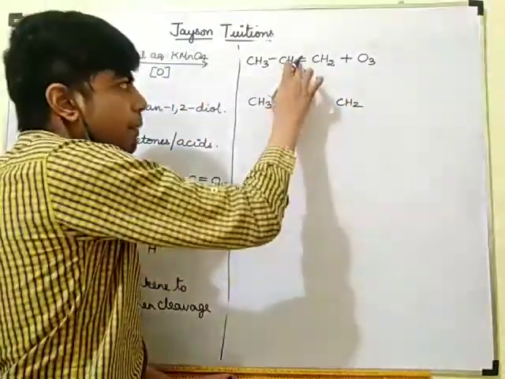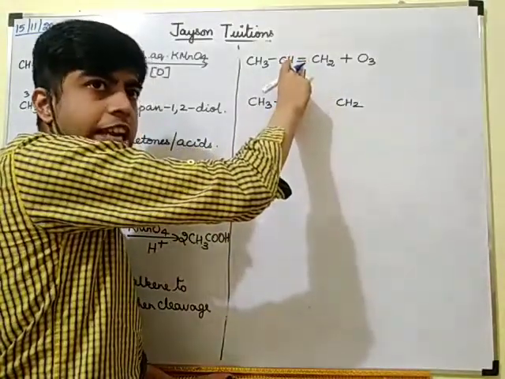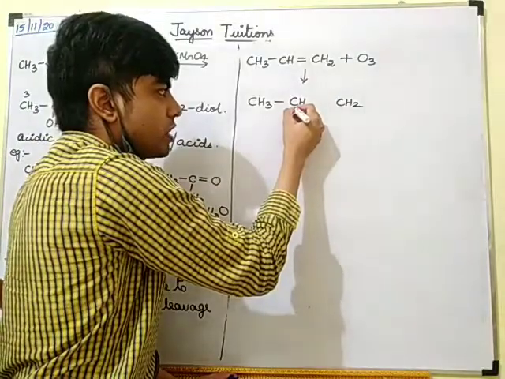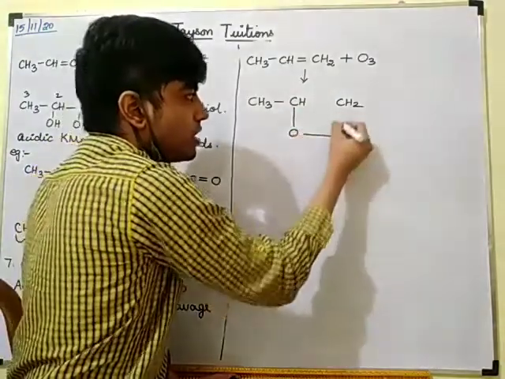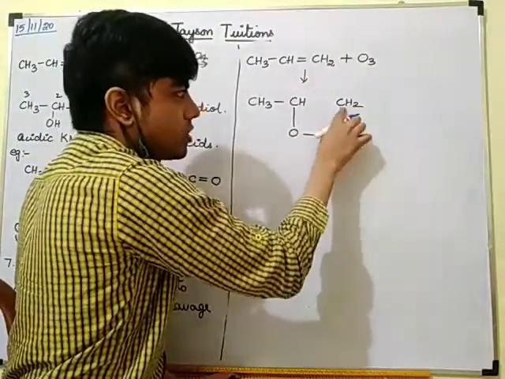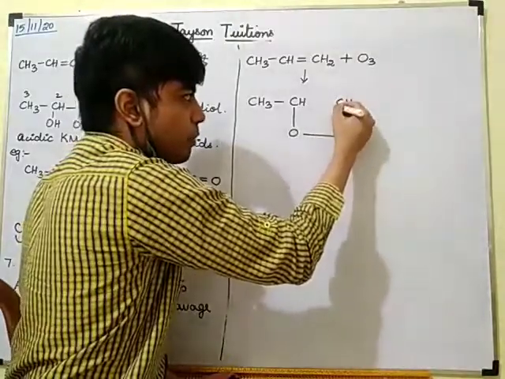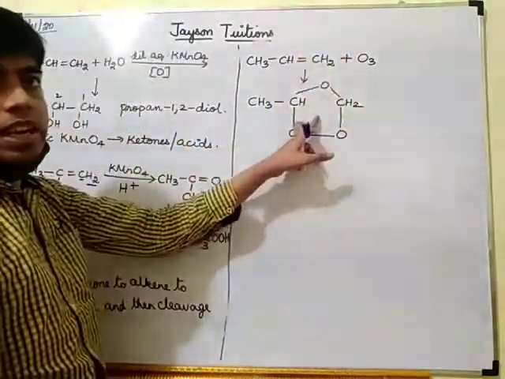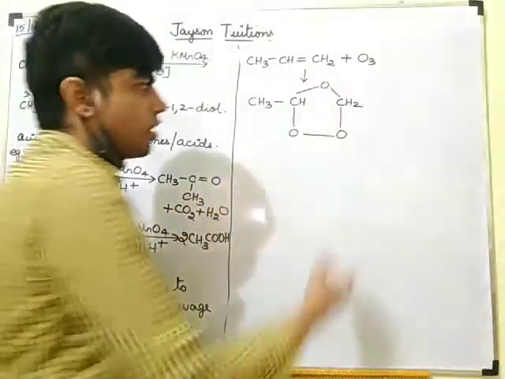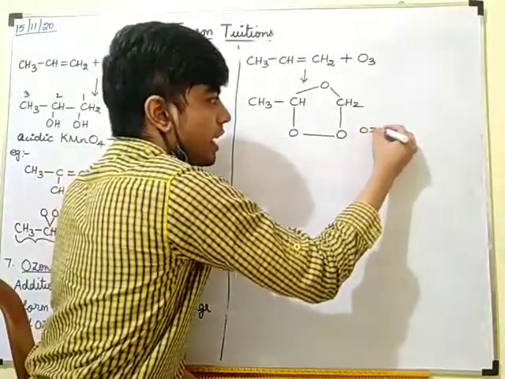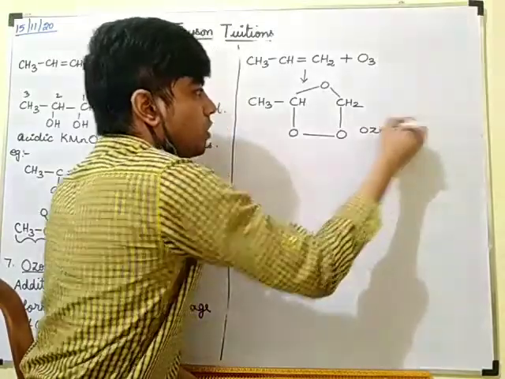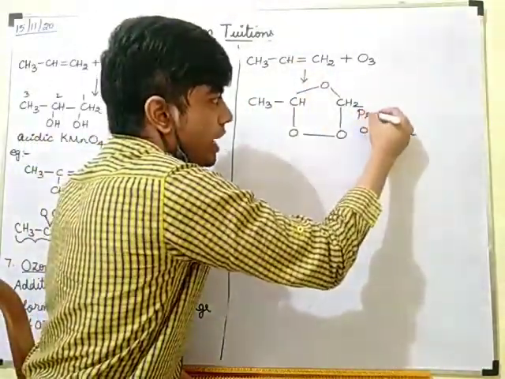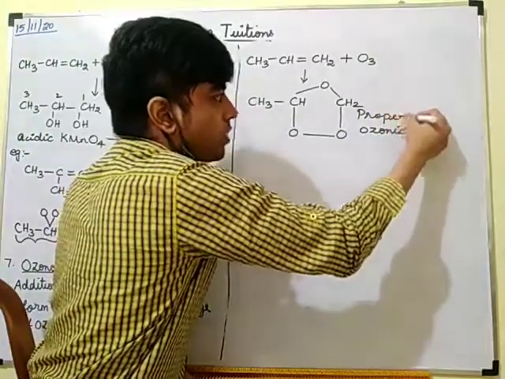But the double bond in between will break and form a cyclic structure. The three oxygens will be connected like this, two oxygens at the bottom and one oxygen on top. This is called ozonide. Since I am getting this ozonide from propene, it is called propene ozonide.